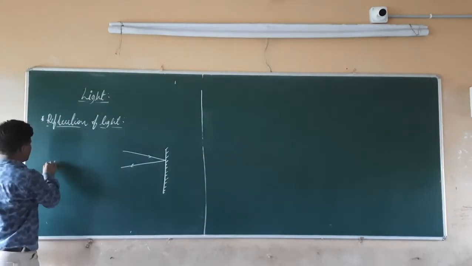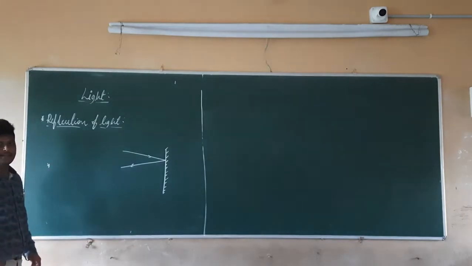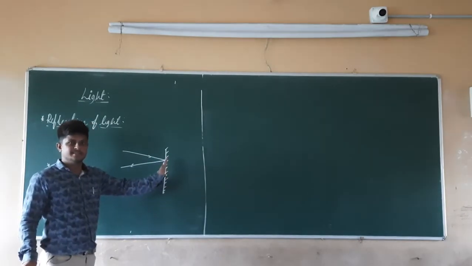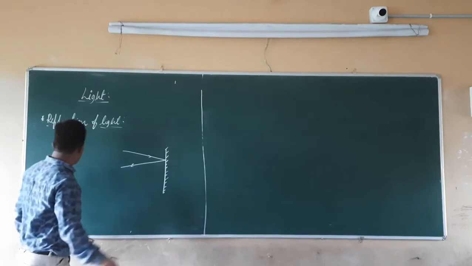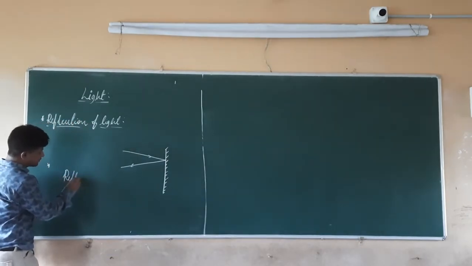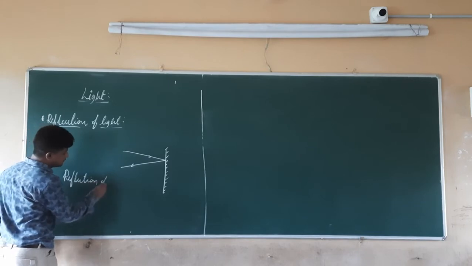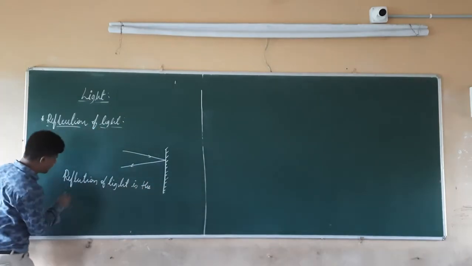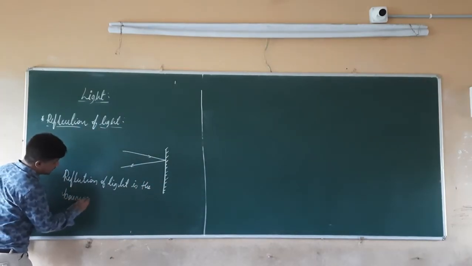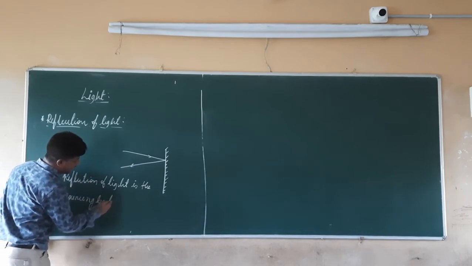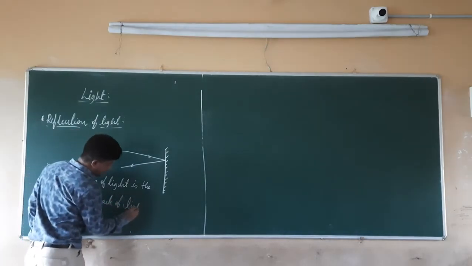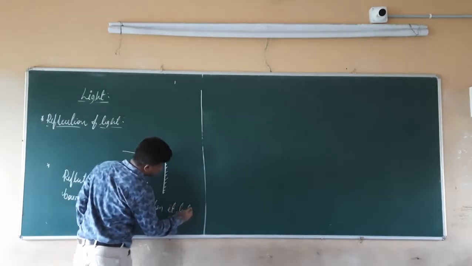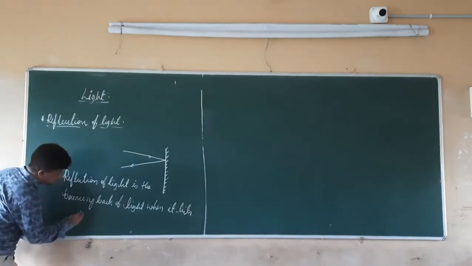So in general we can say that reflection of light is nothing but the bouncing back of light when light strikes a polished surface. So reflection of light is the bouncing back of light when it hits a polished surface.